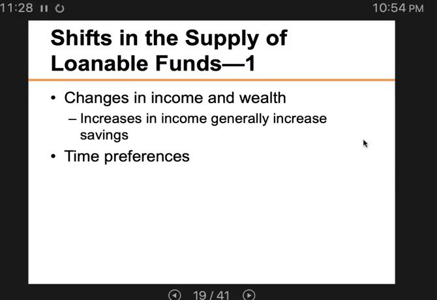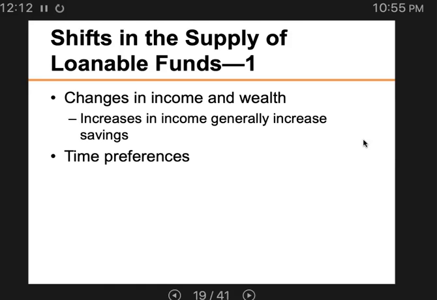And the United States market or economy is always a really safe, high return place to invest. So those foreigners' savings will be moved to invest in the stock markets in the United States, the bond markets in the United States, right? And maybe even deposited in the banks in the United States. So there are more funds coming from other countries into this loanable funds market in the United States, right? So again, because of an increase in the income and wealth of other countries as well, that could increase the supplies of loanable funds. And when the supply of loanable funds increases, it will shift to the right.